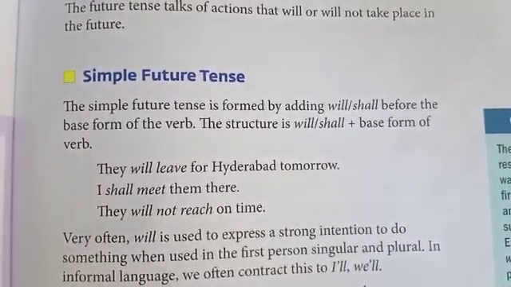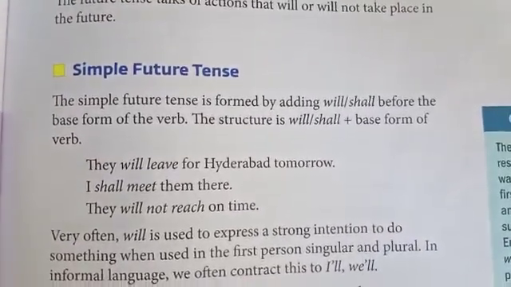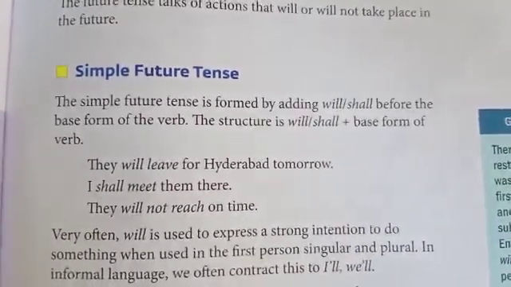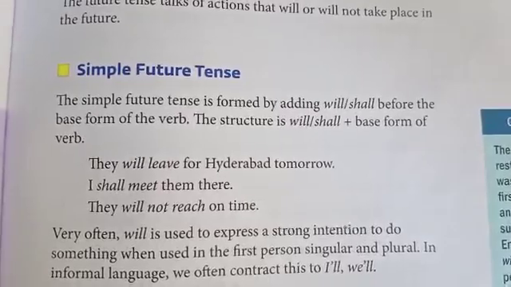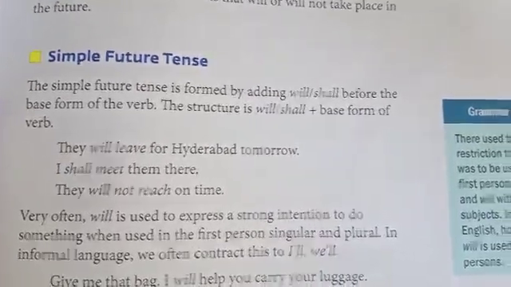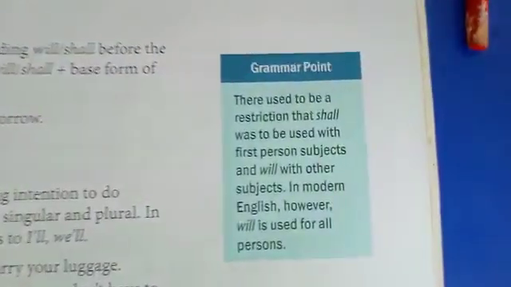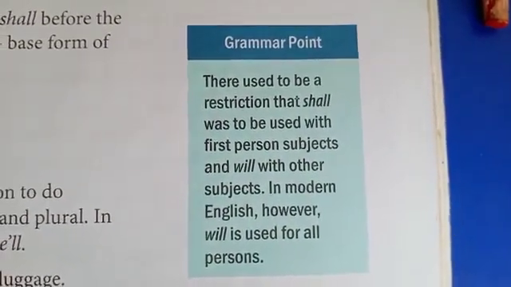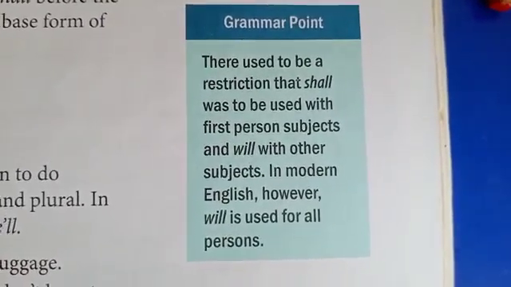All right, students? Now you might be confused about where we have to use shall and where we have to use will. Yes, this is a very correct confusion that you have. Let me clear it. Earlier we were using shall with the first person. It means I or we.